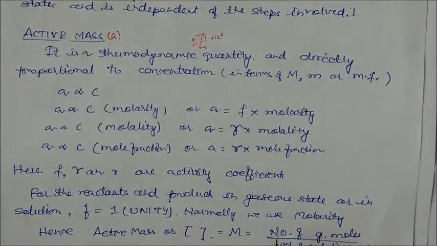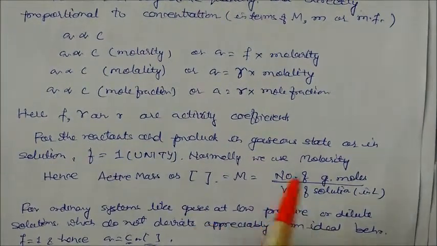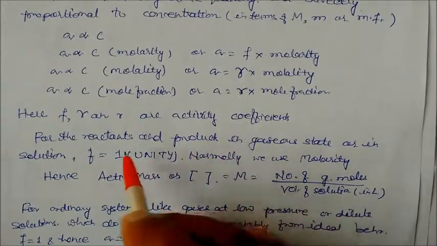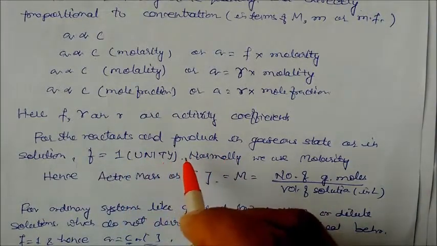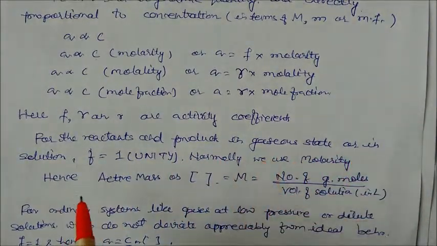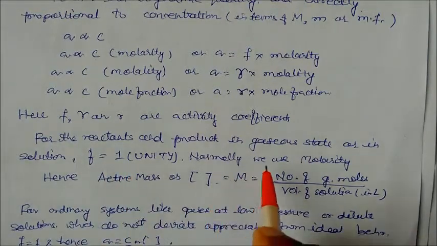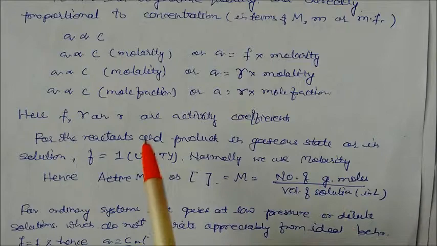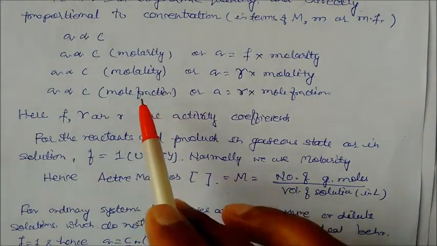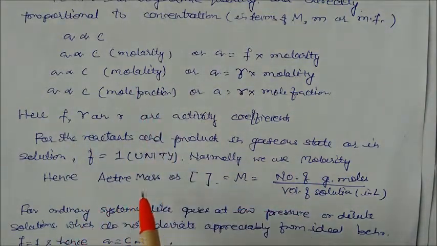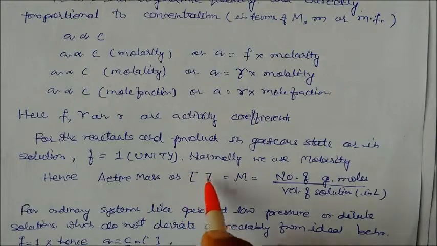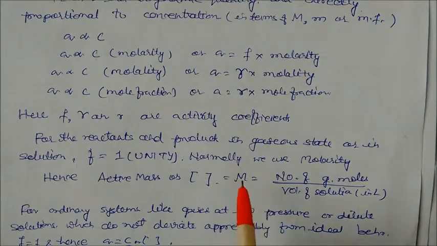For reactants and products in gaseous state or in solution, we take this activity coefficient as 1. Normally we use molarity concentration; we don't use molality and mole fraction in our course. Active mass is written as square bracket, which is the number of gram moles divided by the volume of solution in liter, that we already know.